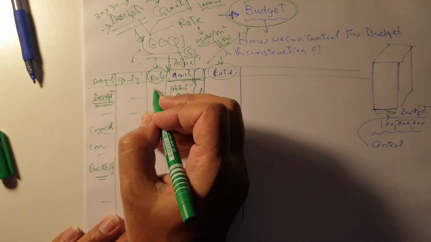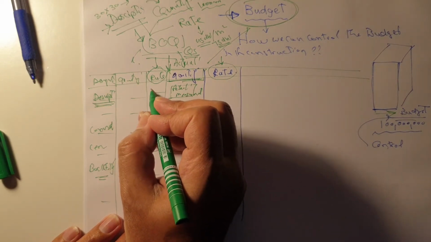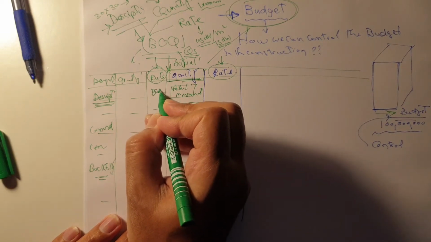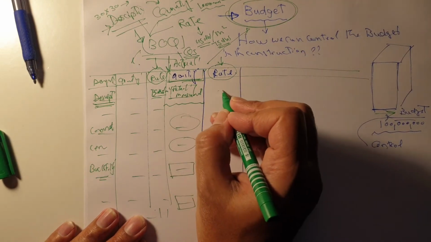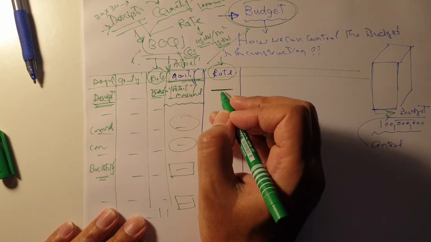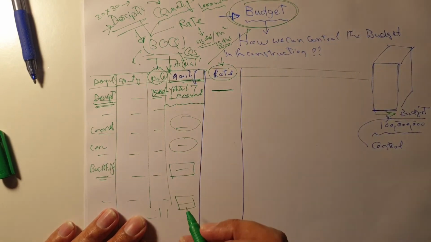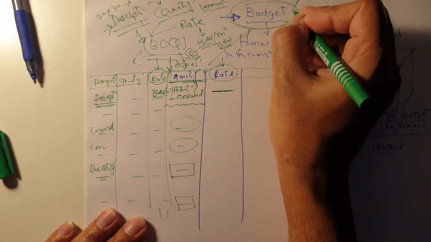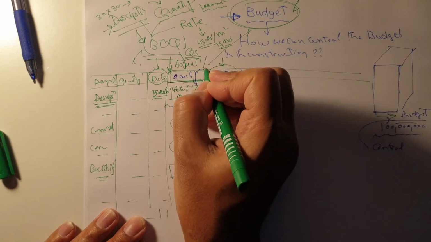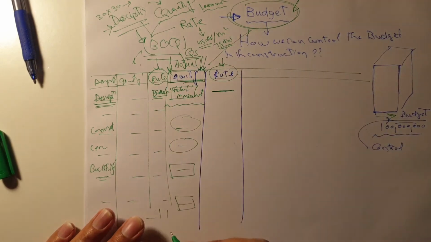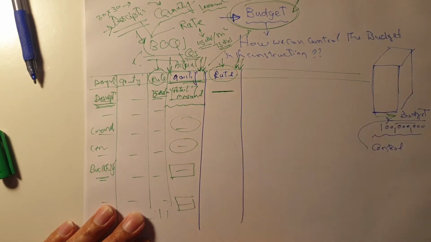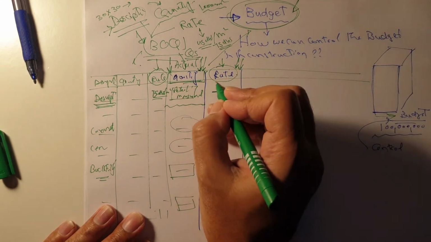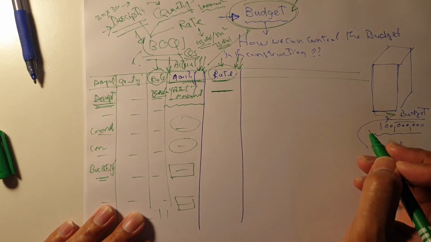For example, inside the BOQ it is 75 dirham per square meter for the ceramic tile. What is mentioned here in the rate? What is the price of the rate? This is number 2. First of all, to control the budget, control the quantity. Second, control the rate. How can we control the rate in the budget?